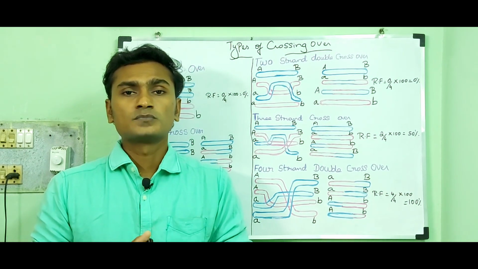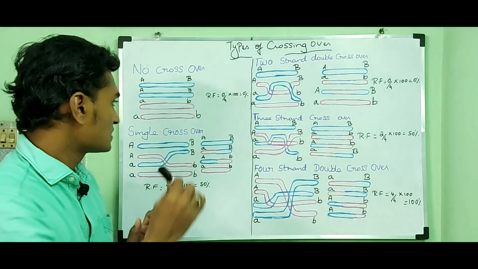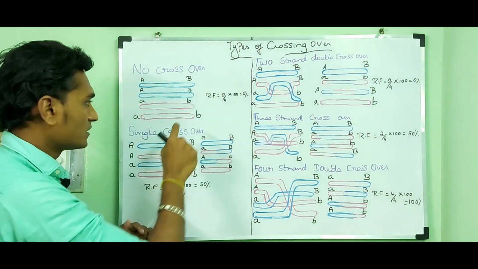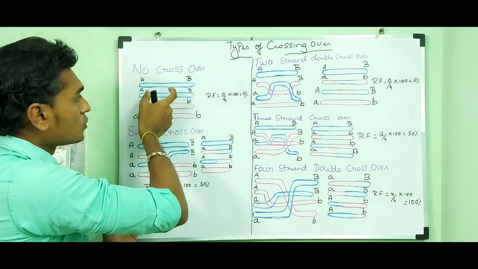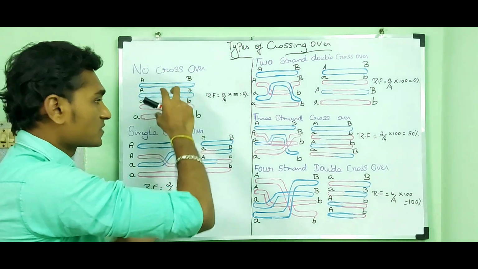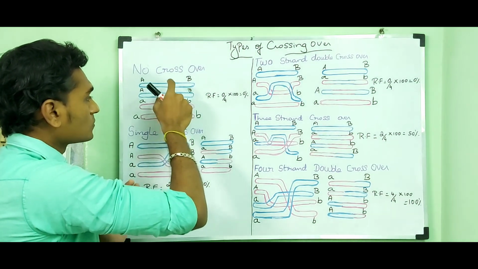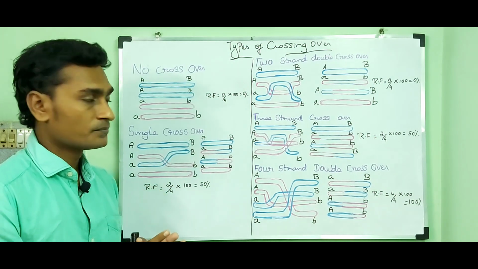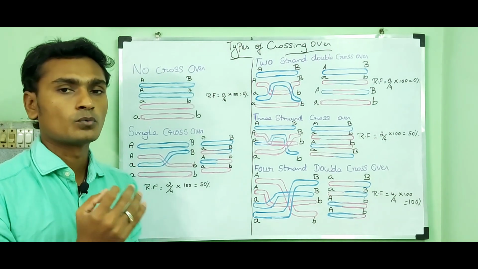Before we get into my explanation, I would like to give some important hints about this diagram. Actually, it is a pair of paternal chromosomes and a pair of maternal chromosomes. I have placed the chromosomes horizontally for our convenience to explain the types of crossing over one by one. The paternal and maternal chromosomes contain chromatids and centromeres. Then let me explain the types of crossing over one by one.